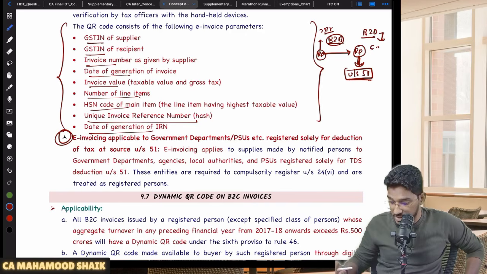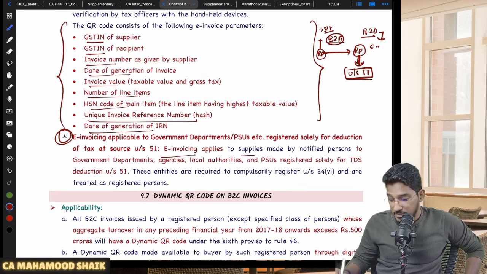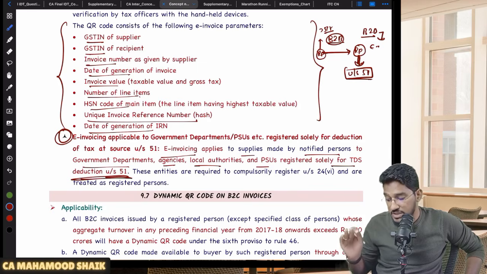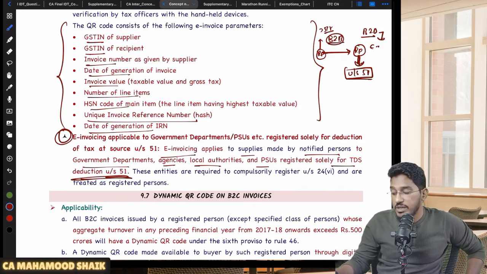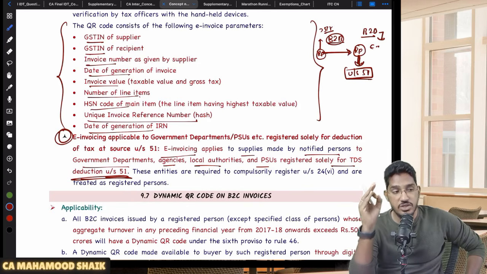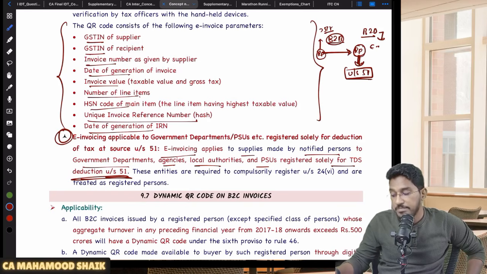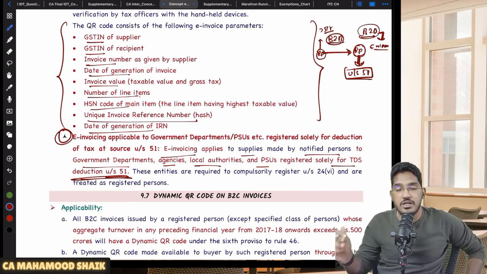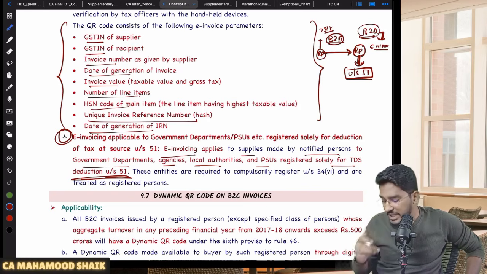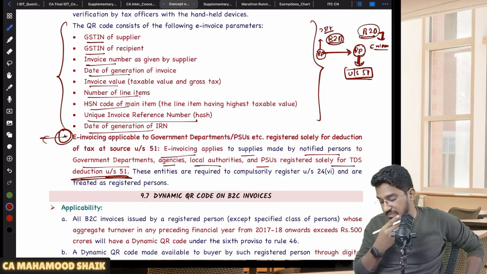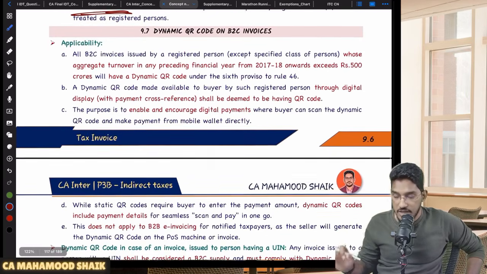Yes, that's what they say here. E-invoicing applies to supplies made by notified persons to even government departments, agencies, local authorities, and PSUs. You are registered only for the purpose of deduction of TDS under section number 51. Still, they will also be treated as registered persons only. Even if the recipient is a person who has taken registration only for the purpose of deducting TDS under section number 51, they will also be treated as registered person. It will also be treated as B2B supply. On those supplies also e-invoices are mandatorily required to be generated. Very important circular, important from the examination perspective. Clear? So this is what regarding e-invoicing.